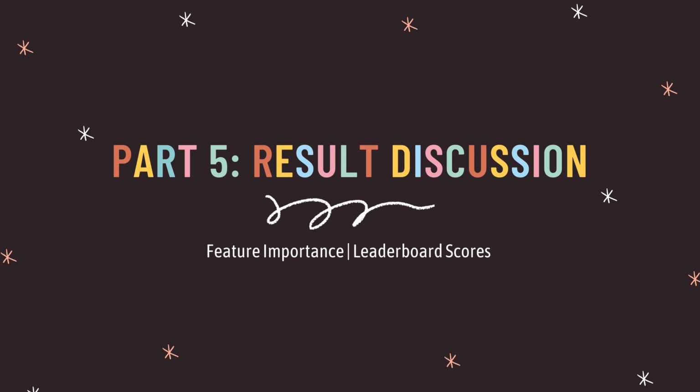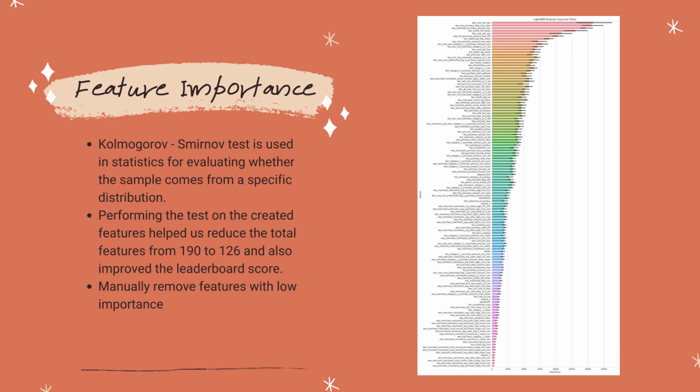In this section, we will discuss the feature importance that was extracted using the KS test. The KS test, as previously explained, was essential in improving our performance and also in reducing the number of redundant features in the dataset. This helps not only in an increase in the performance, but also in a reduction in computation time, as there are fewer features to learn from.